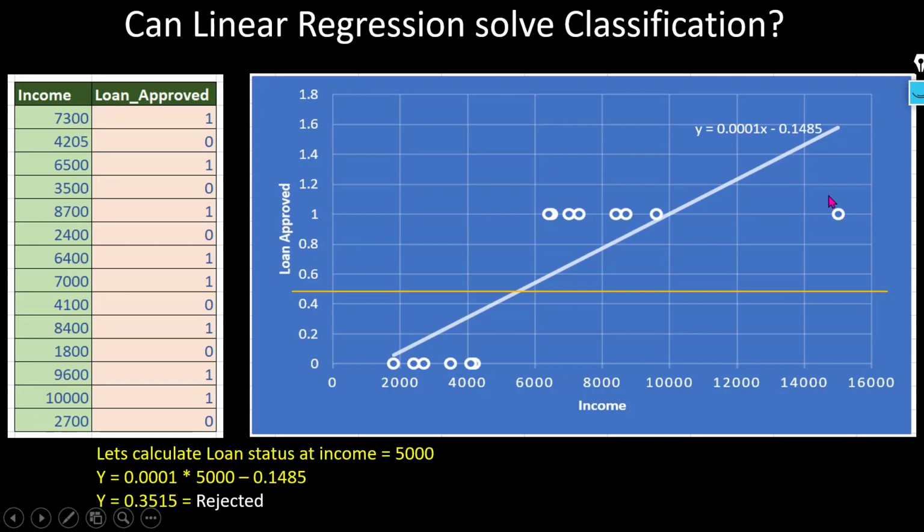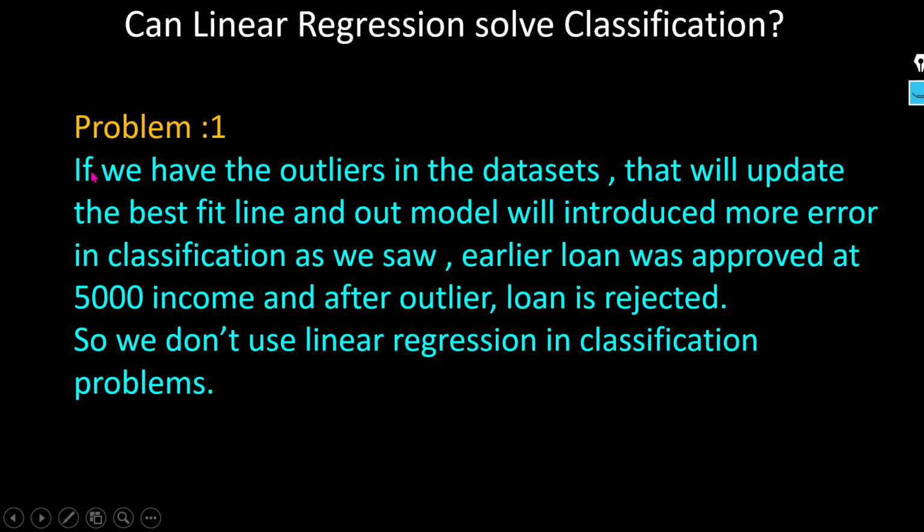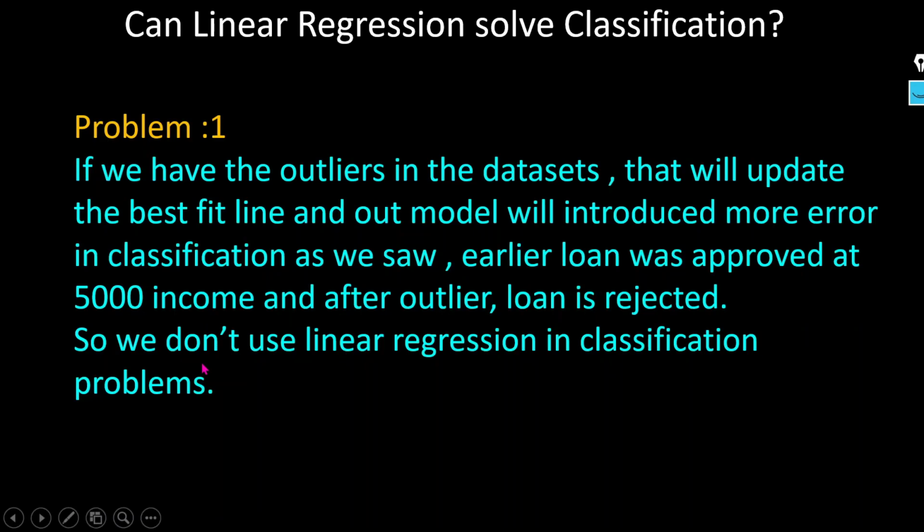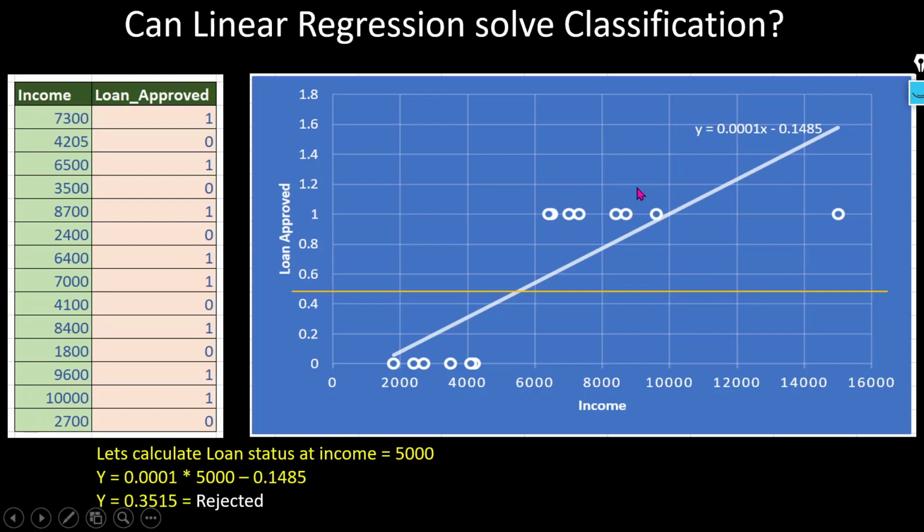If you see here, only by adding one outlier, our case is penalized. Earlier it was approved, now it is rejected, right? So if we have an outlier in the data set, that will update the best fit line, and the model will introduce more error in the classification, as we saw. Earlier it was approved, now it is rejected. It means here the model has introduced lots of error, that's why it is rejected. So we don't use linear regression in classification, that's why we avoid linear regression.